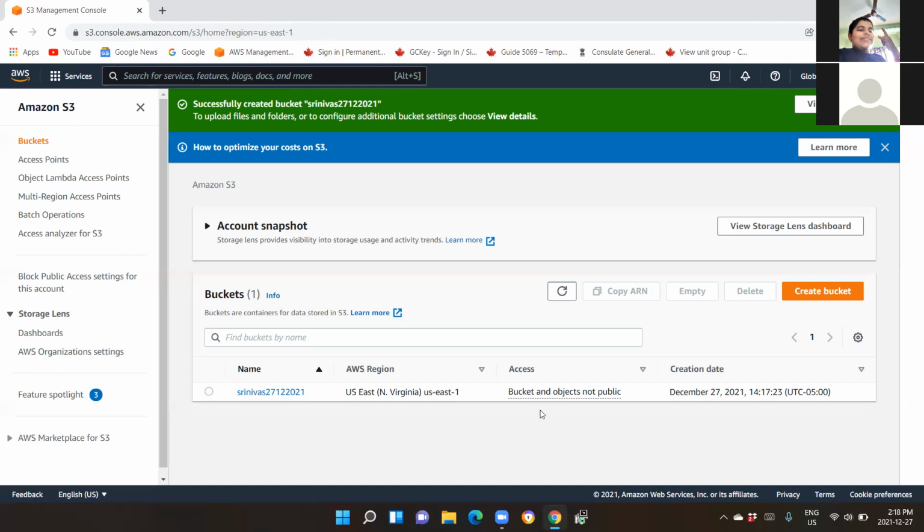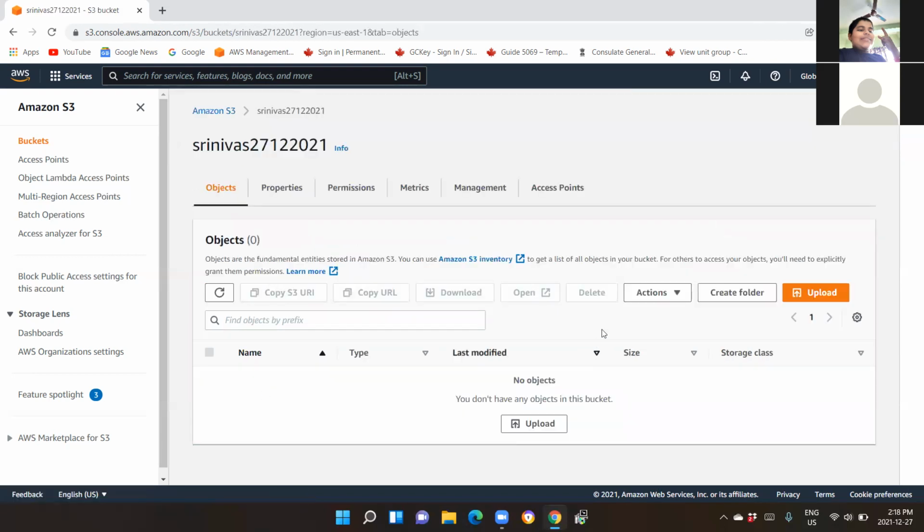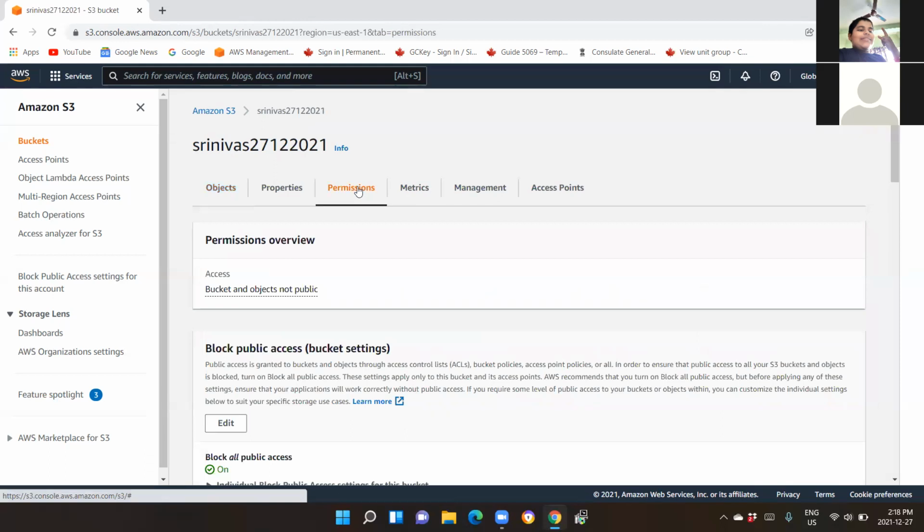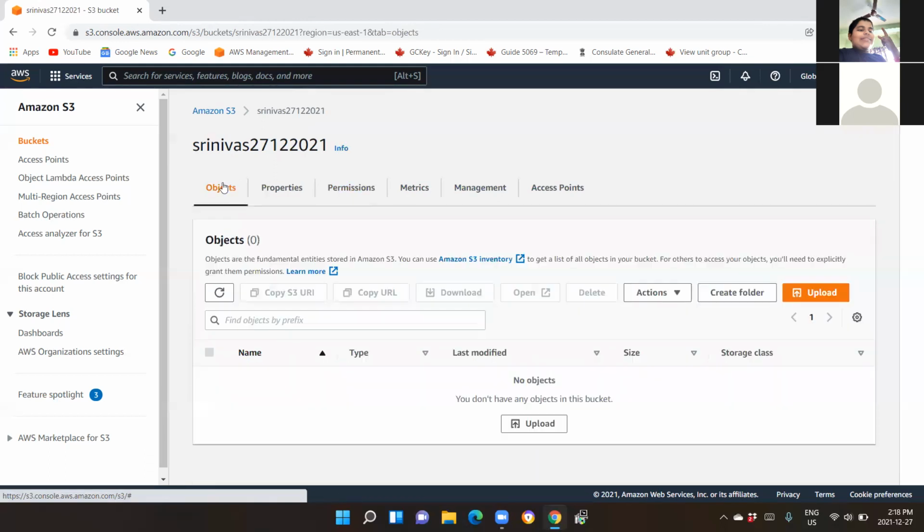Select the bucket first. Go inside the bucket, Srinivas 2711, click on that. All right, now we have to make this a public one, right? Now there is an option called the permissions tab. Above, you have a couple of tabs, right? Before you go to each tab, let's understand each tab. First you click on objects. Here you will upload the files or folders, whatever you want. All the files and folders you upload into this particular bucket are called objects. We will talk about objects shortly.